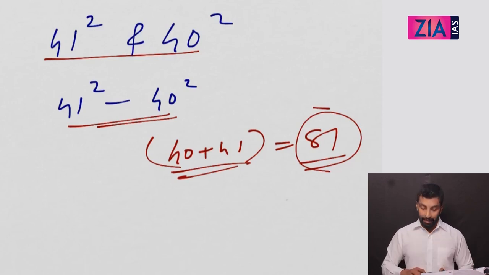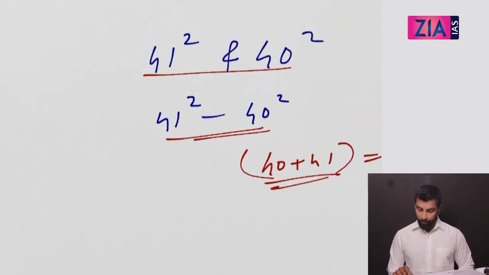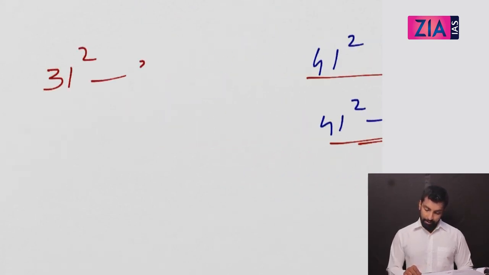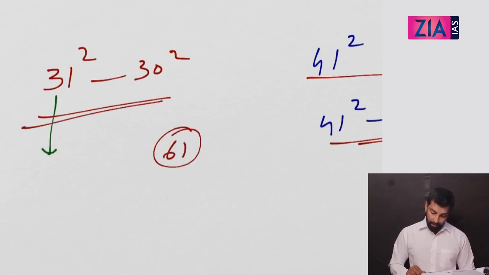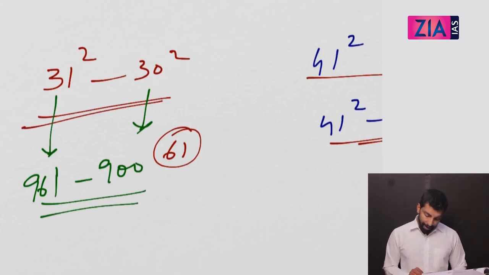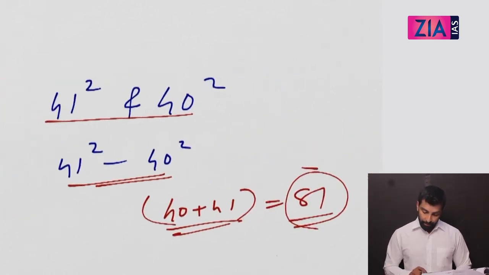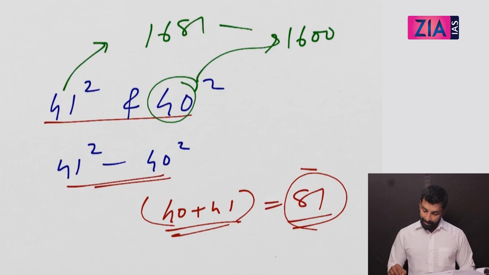So basically, if you need to find the difference between two consecutive squares, just take the sum. Here you may feel it is very simple and easy. You can manually also find it, right? So what about 31 square minus 30 square? Just add these two, that is 61. Why 61? Because 31 square is 961 and 30 square is 900. When you take the difference, you get 61. But without finding the squares, I can take the difference just by adding. Similarly here, 41 square is 1681 and 40 square is 1600, so the difference is 81.